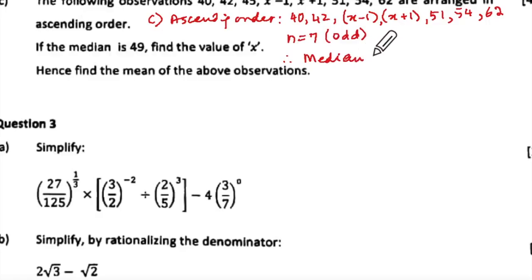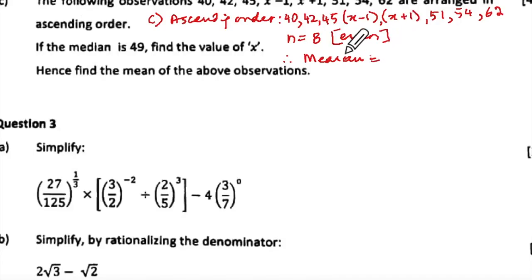Median. Ma'am, you didn't take 45 now. Oh yeah, 45 I didn't take, no? Yeah, thank you. Thank you for bringing to my notice. 40, 42, 45. So now there are 8 observations. n is equal to 8, which is even number, है ना?